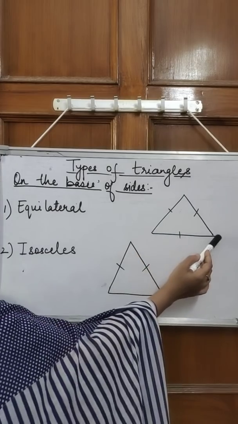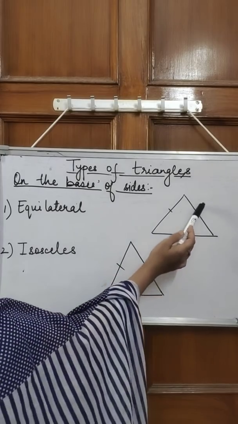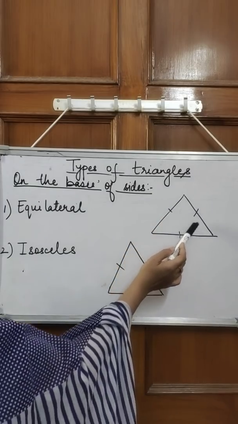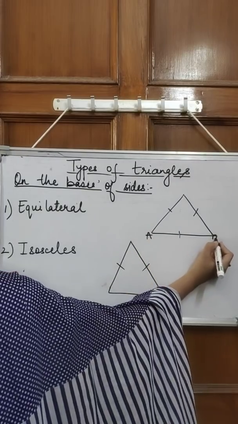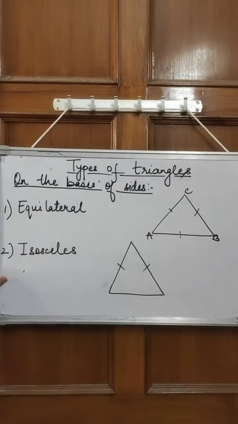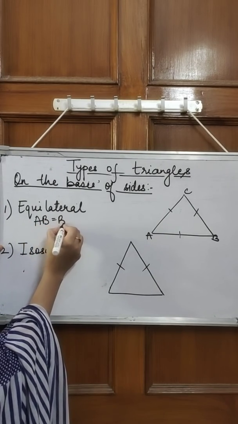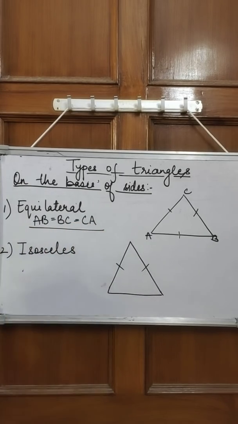Means this side and this side, all these three sides are equal. Then we say that it's an equilateral triangle. And to represent equal things, we use these dashes. This says that all these three lines are equal. Okay, so if I have A, B, C, then we can say that side AB is equal to BC and it is equal to CA. All the three sides are equal.